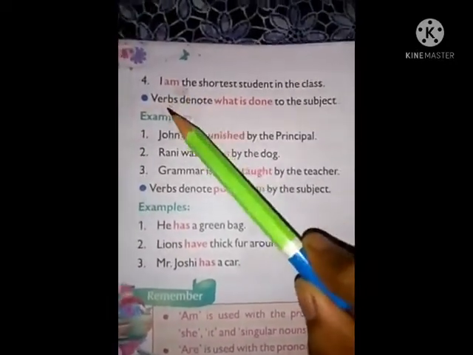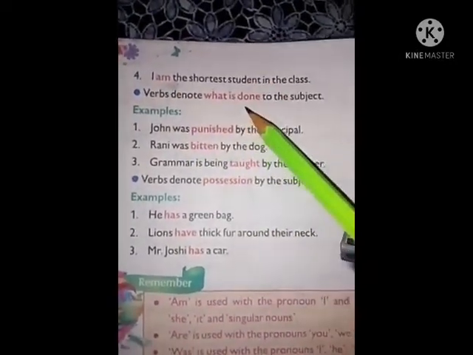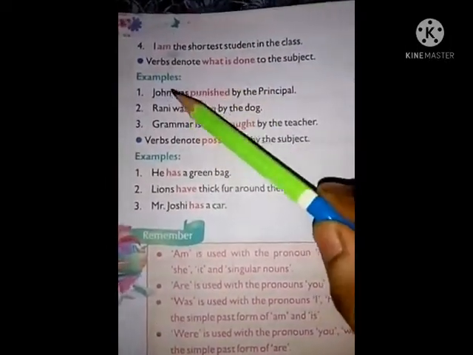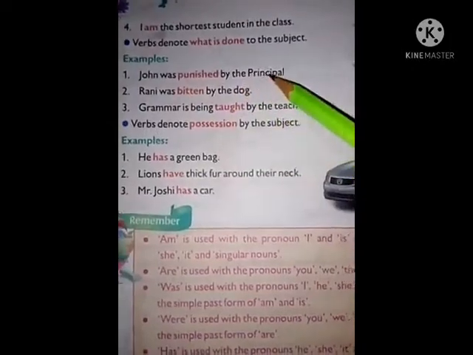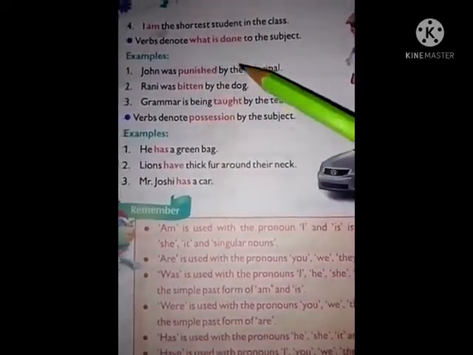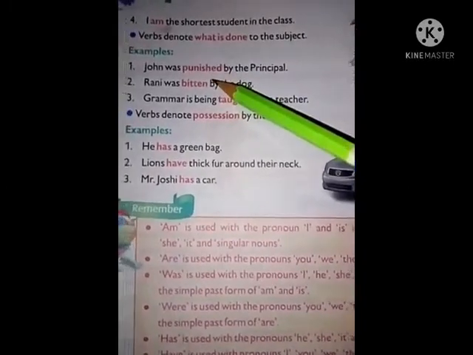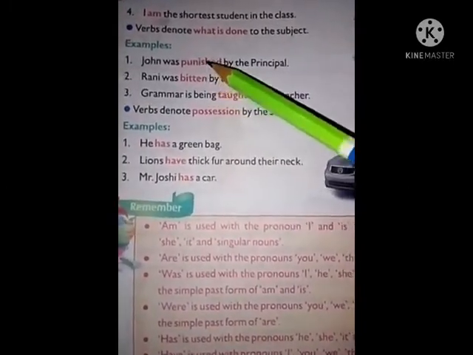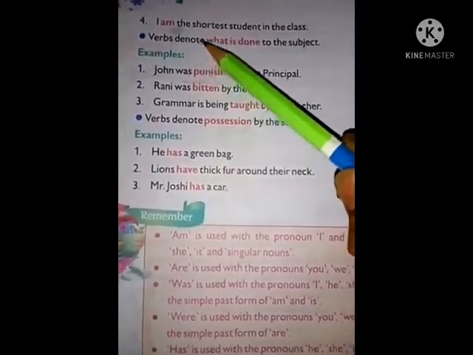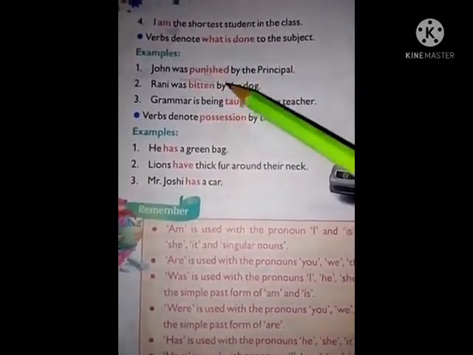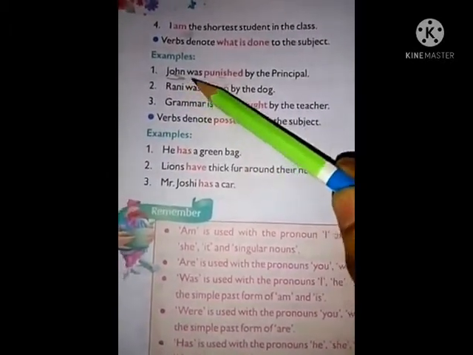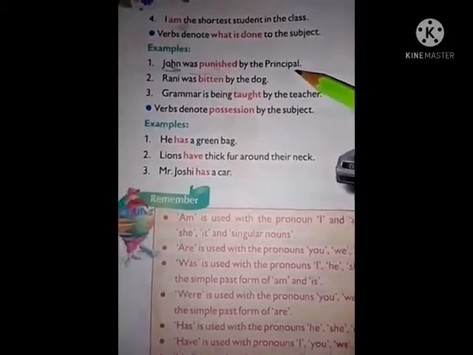Okay, verbs denote what is done to the subject. Example, John was punished by the principal. Punished. And here verbs denote what is done to the subject. Subject means John. What happened to John? John was punished by the principal.